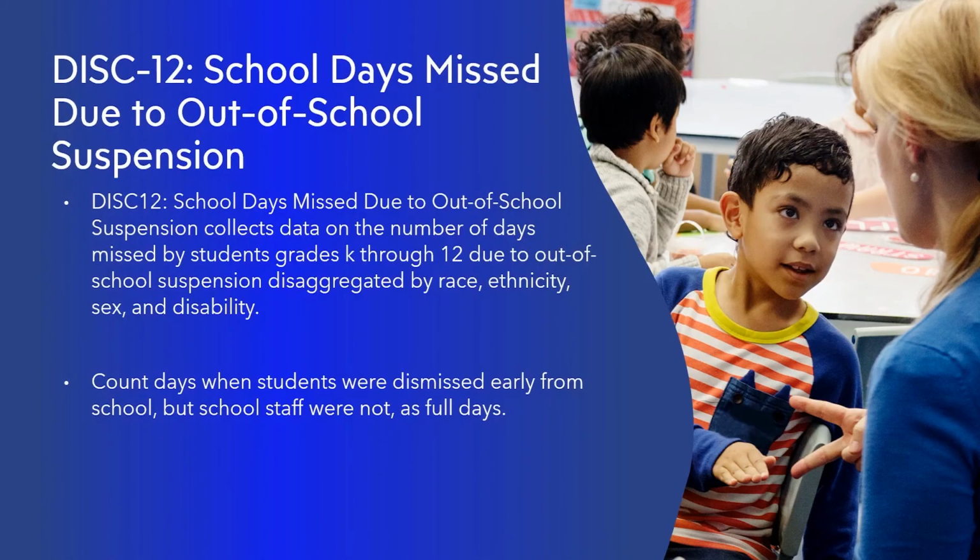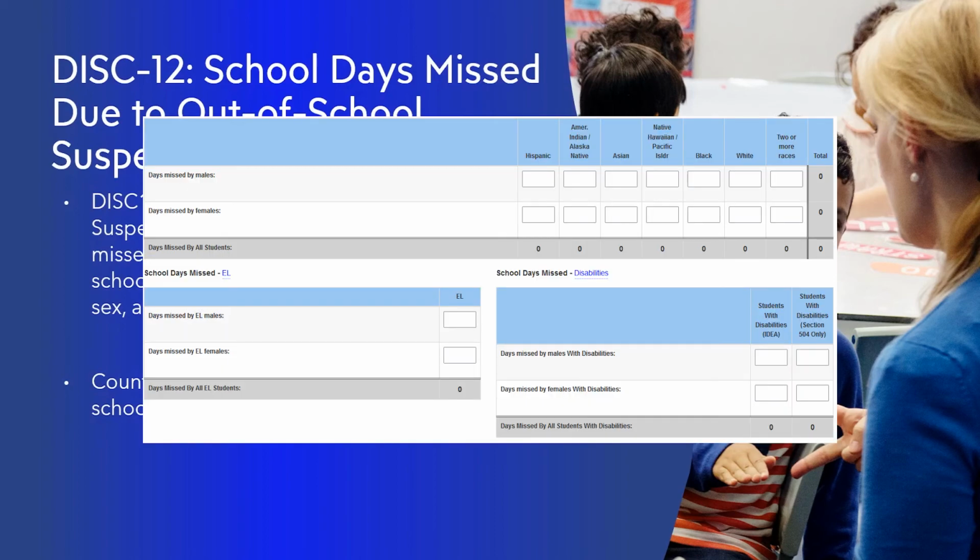DISC 12, School days missed due to out-of-school suspension, collects data on the number of days missed by students grades K through 12 due to out-of-school suspension, disaggregated by race, ethnicity, sex, and disability. Count days when students were dismissed early from school, but school staff were not, as full days.